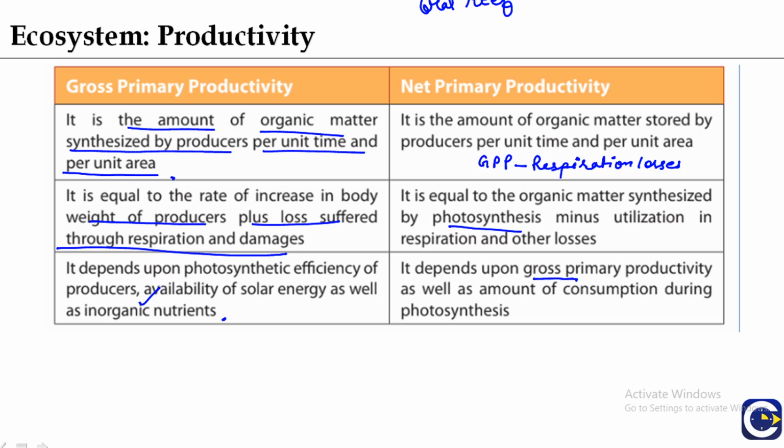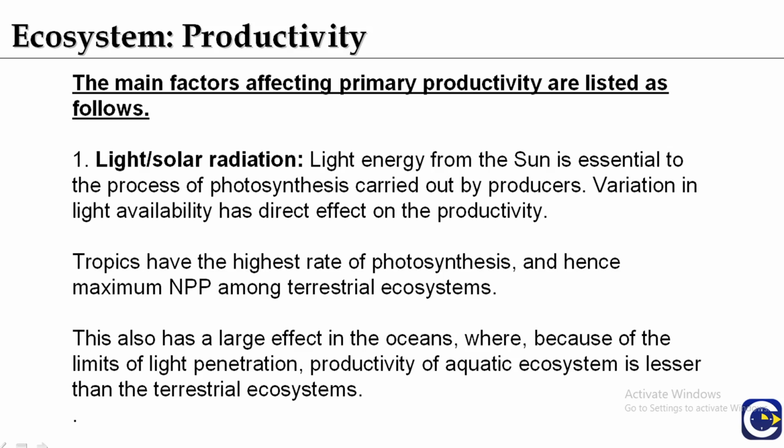So the variation in productivity can be seen in different ecosystems, and the maximum productivity is in the coral reefs. The reason I have already explained, they grow in the areas having good light, enough warm water and abundant nutrients. The main factors affecting primary productivity are listed as follows.